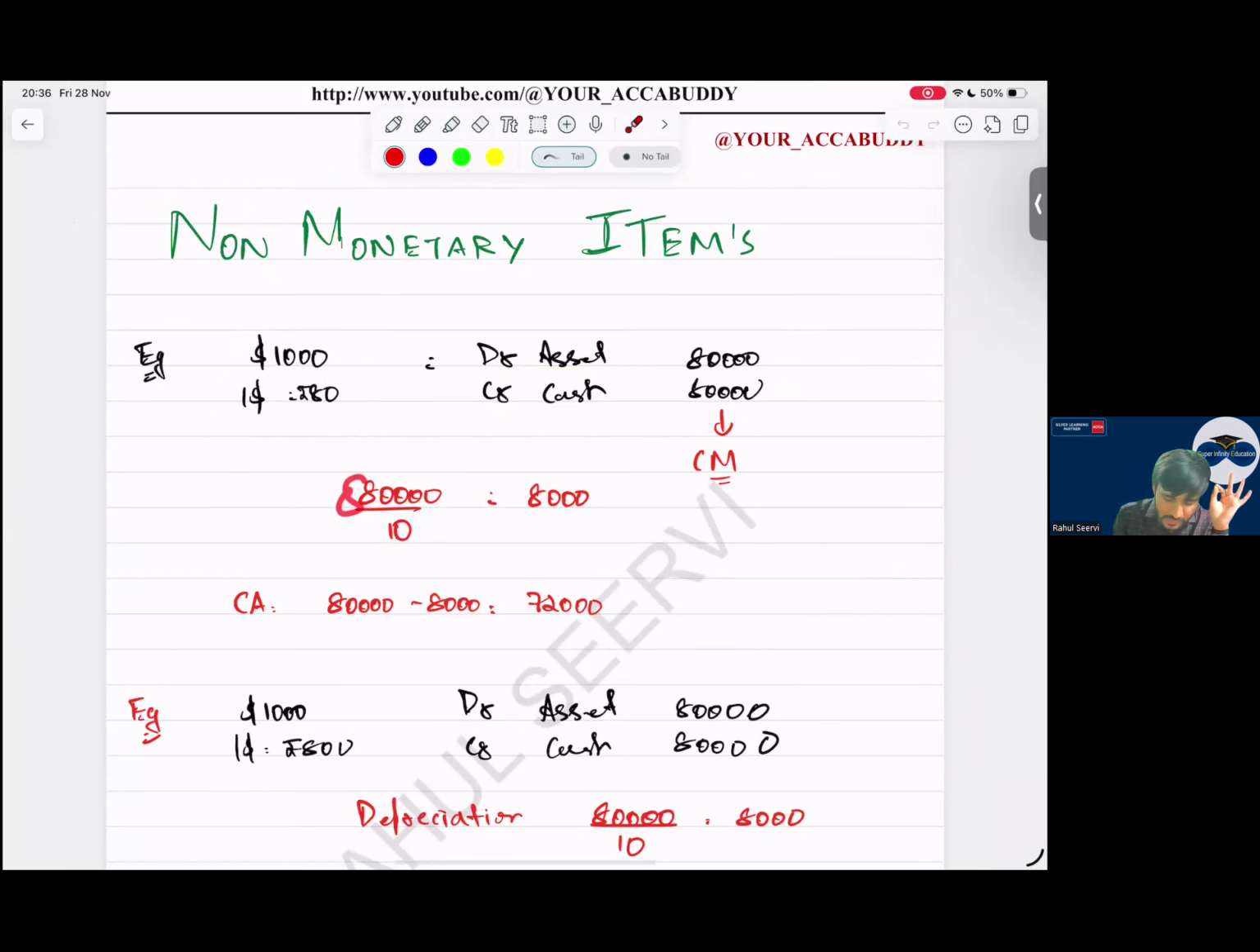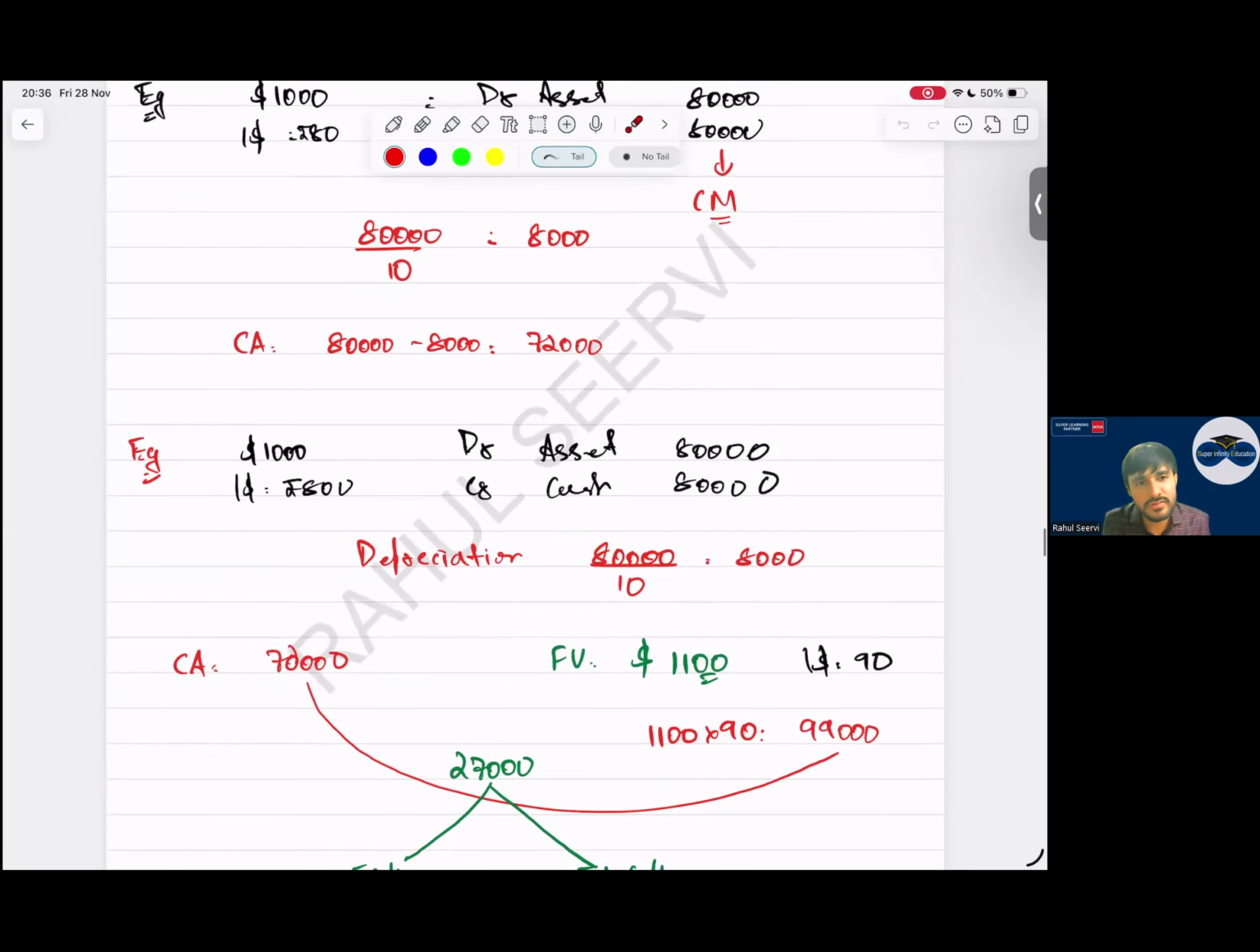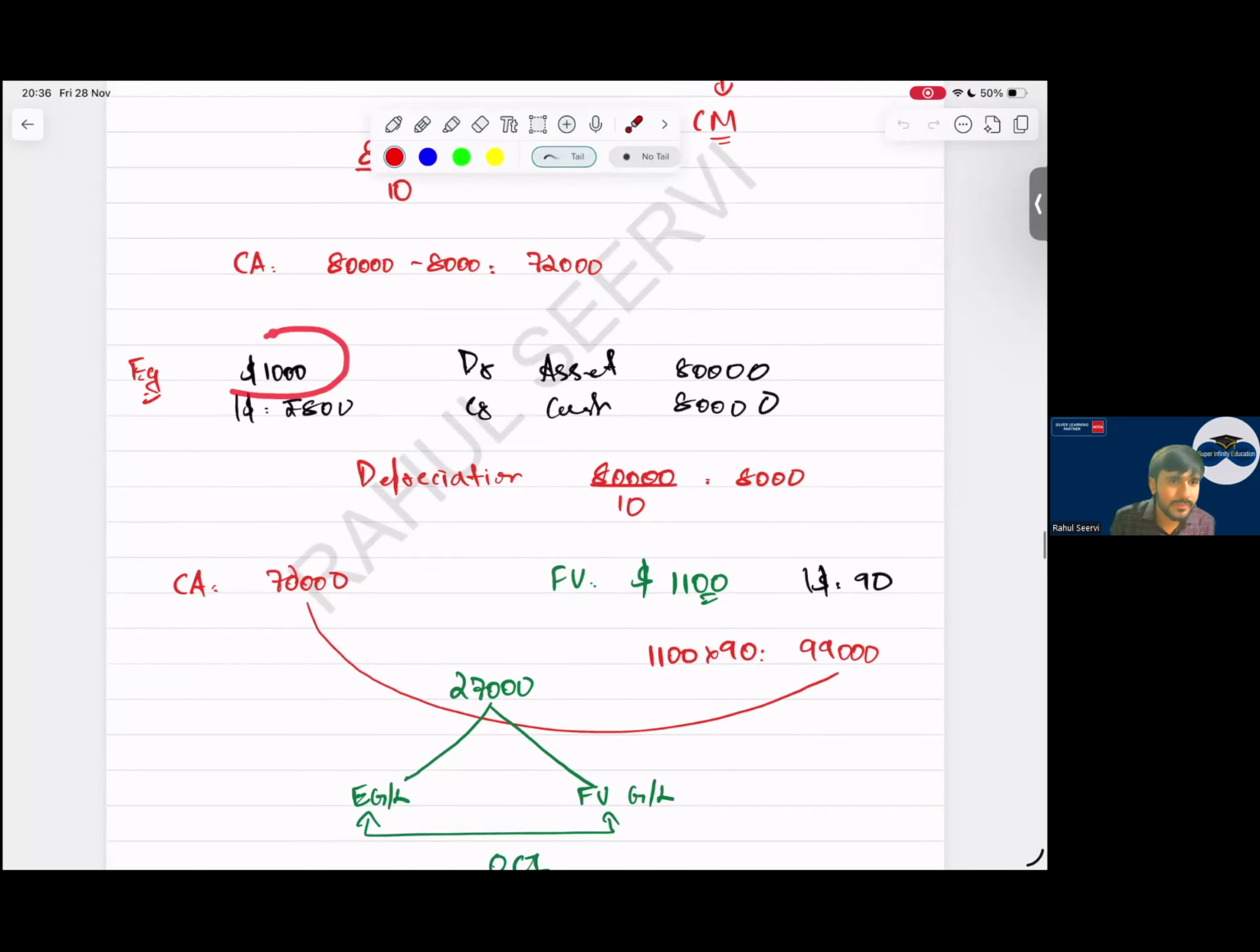So then 80,000 divided by 10 years. I depreciate it normally, sir. Whenever I purchase a non-monetary item and that non-monetary item is at cost model, will I retranslate? No need, sir. But if it is under revaluation model, then what will happen? Sir, $1,000, then 80, I have recorded this 80,000 here.